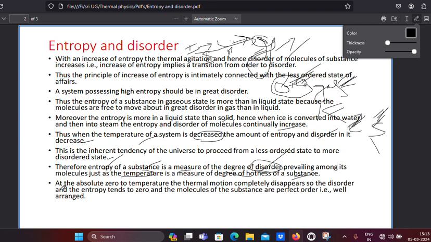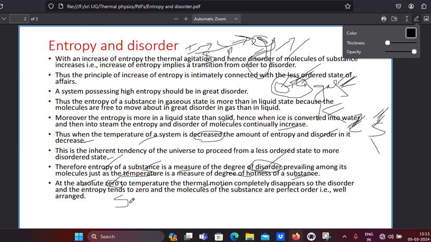At absolute zero, the lowest temperature, the thermal motion completely disappears, so the disorder and entropy tend to zero. At absolute zero, all the substance is present in solid state only, because it is a very low temperature.